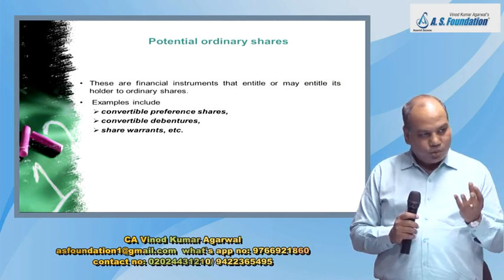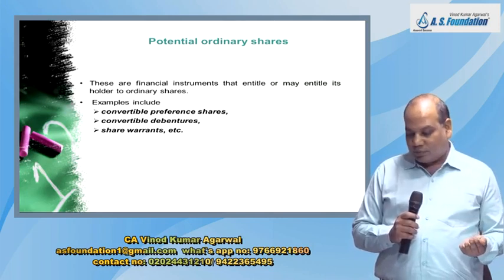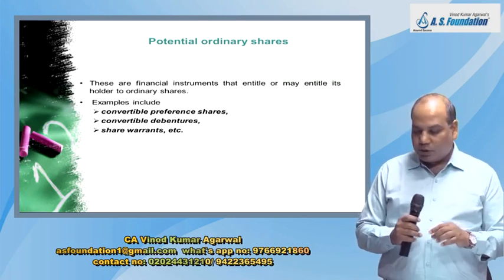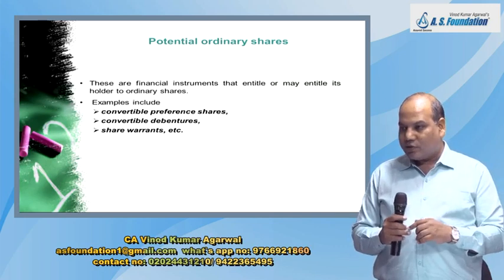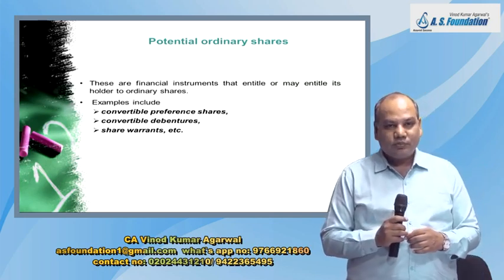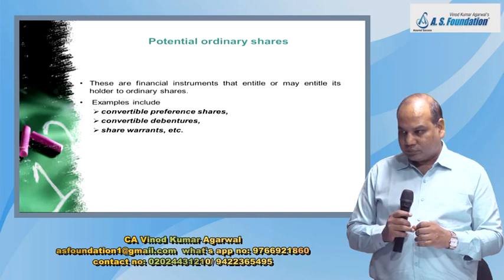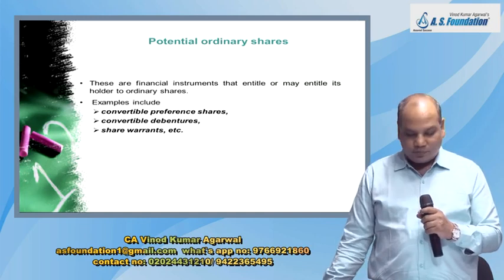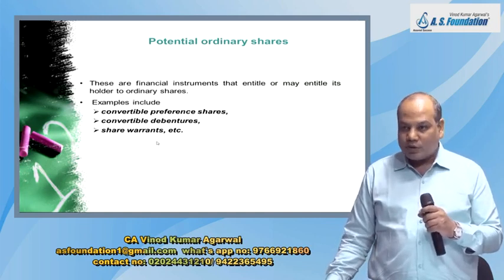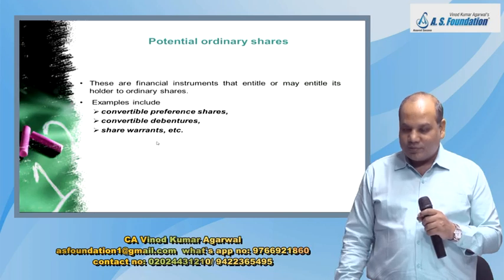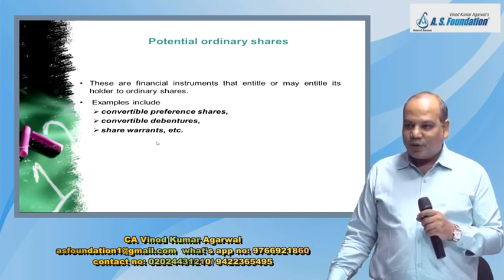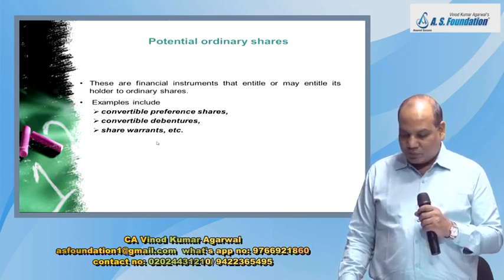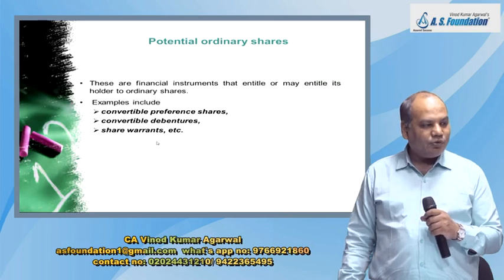So those who are holding this instrument, they will get or they may get ordinary shares. But for the entity, these are the shares which have the potential to become ordinary shares in future. Example, convertible preference share, convertible debenture, share warrants, options, put option, call option, forward, future, even they can also be considered in the potential shares. Contingently issuable share also.